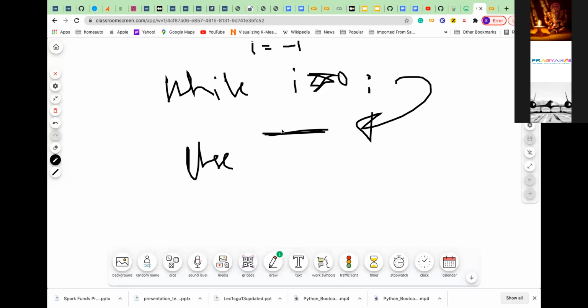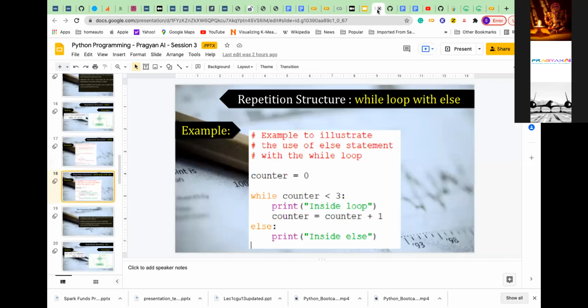Without entering into that loop, if you want to see that you have come out of the loop, and if you want to do some activities after you come out of that loop, then before executing the next statement, it will go into the else statement and execute that. It's like, now I have completed all the things in the while loop and I am coming out of it, so you will print something, okay, I have done the calculation, and then come out. If you want to see that I have completed, or do some activities before I move to the next statement, then you should have something like a while and else.